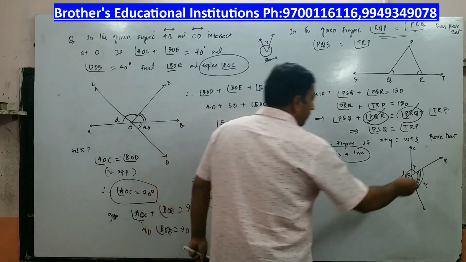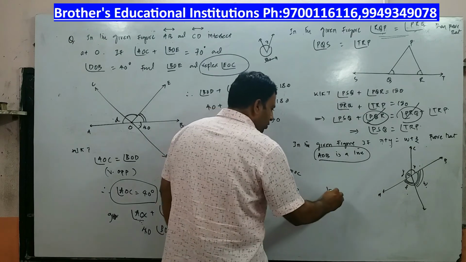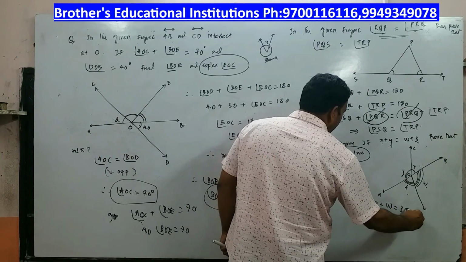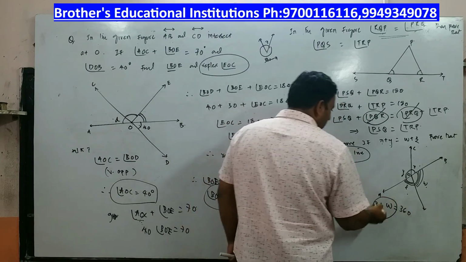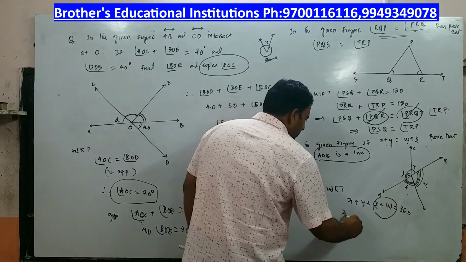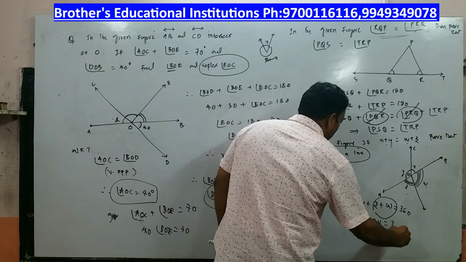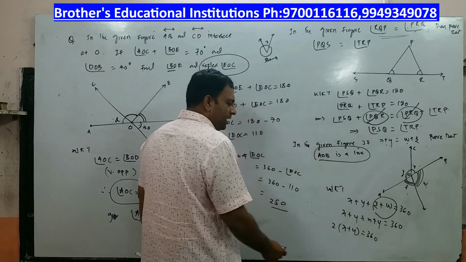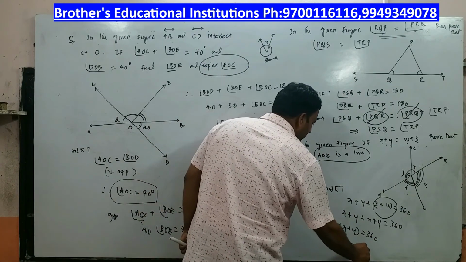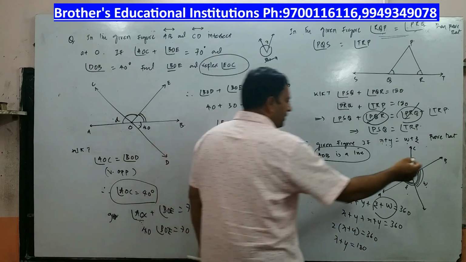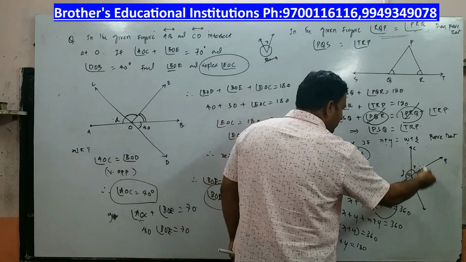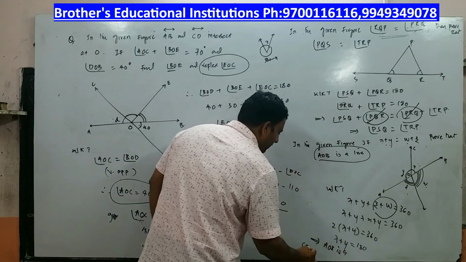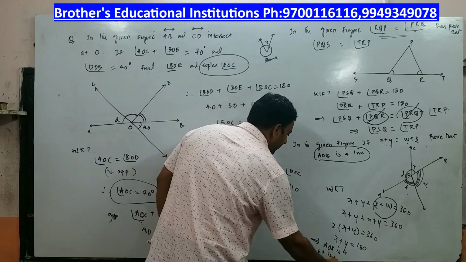How am I going to do that problem? We know that sum of all angles around a point is 360 degrees. So straight away I'll write, we know that x plus y plus z plus w is equal to 360. Right? What is z plus w equal to? z plus w is equal to x plus y. So it is x plus y plus x plus y is equal to 360 degrees. Means 2 times x plus y is equal to 360 degrees. 2 will be divided. x plus y is equal to 360 divided by 2, what is that? 180 degrees. Where is x? Here. Where is y? Here. When x plus y is 180 degrees, it means AOB is a what? Straight line. AOB is a straight line.